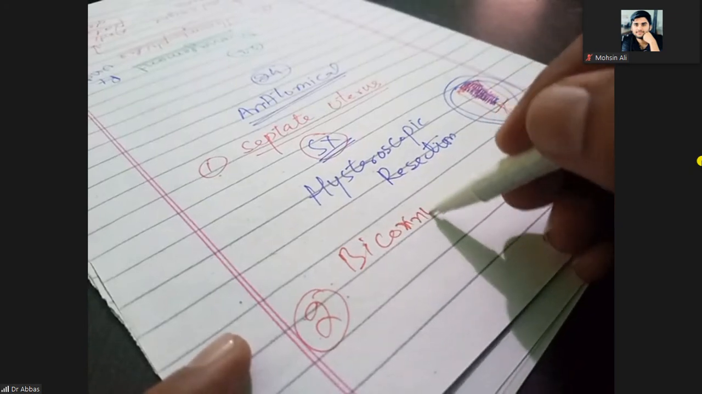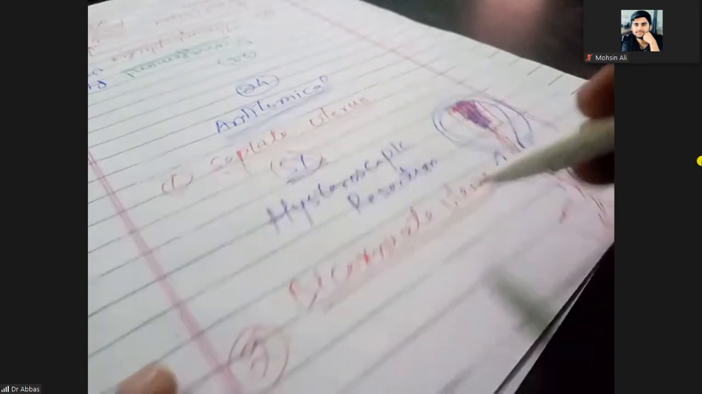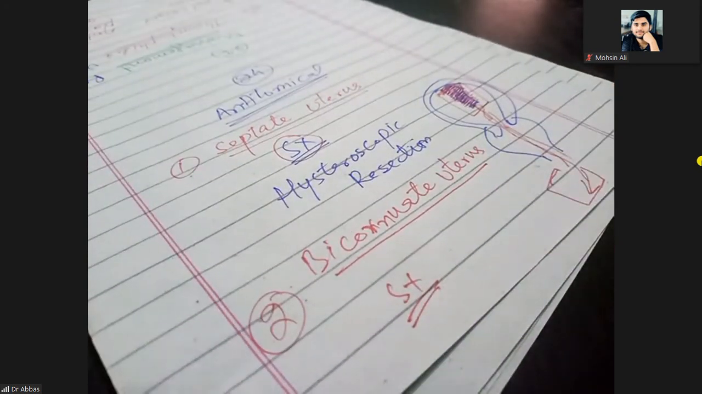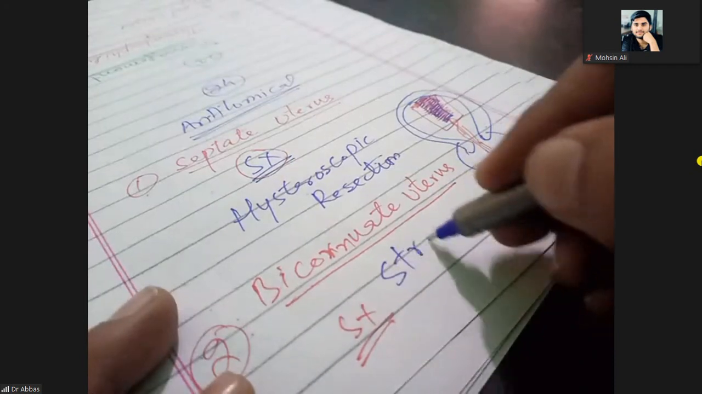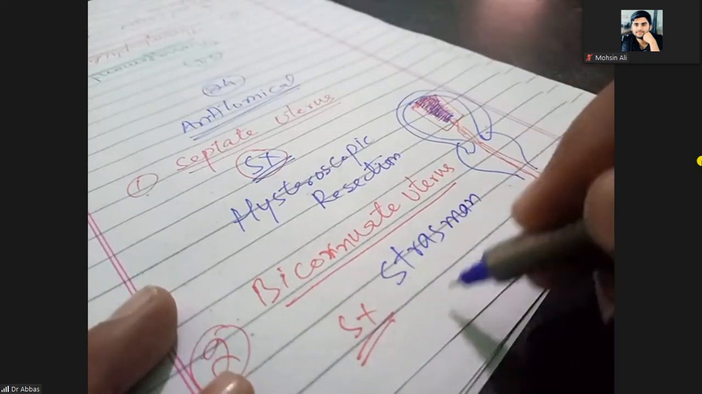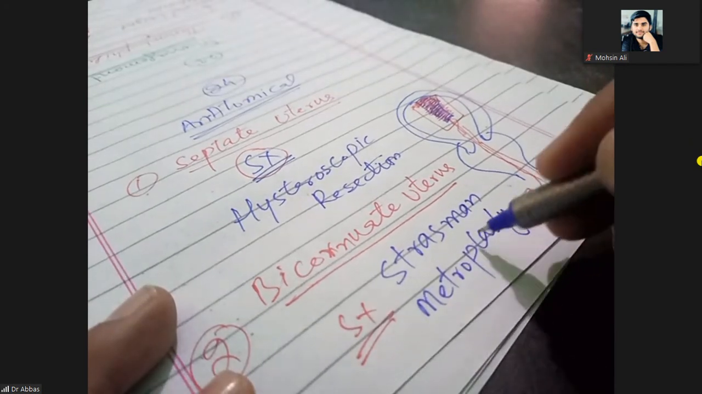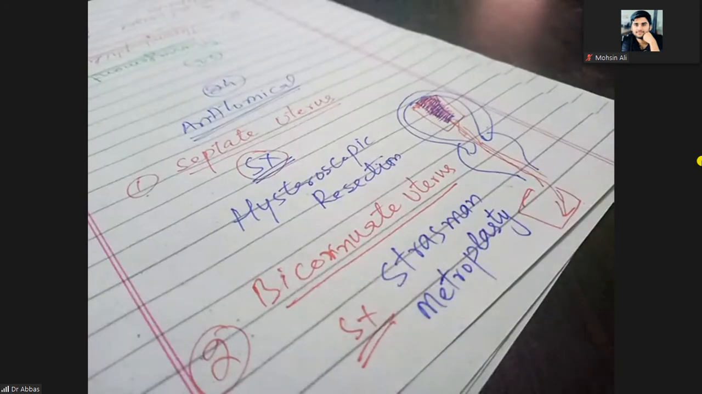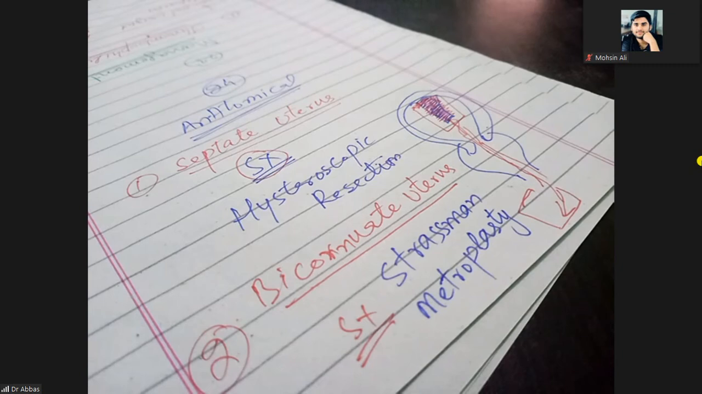So when the cause is a bicornuate uterus, then here is also surgery, and the name of that surgery is the Strassman metroplasty. You know, like plastic surgery. Strassman, S-T-R-A-S-S-M-A-N, Strassman metroplasty.